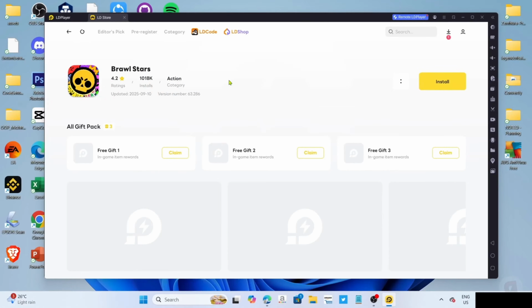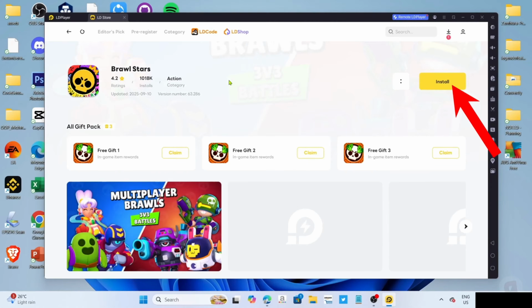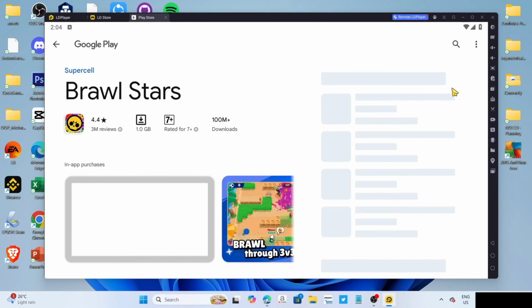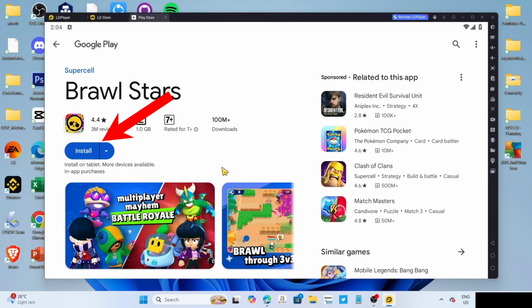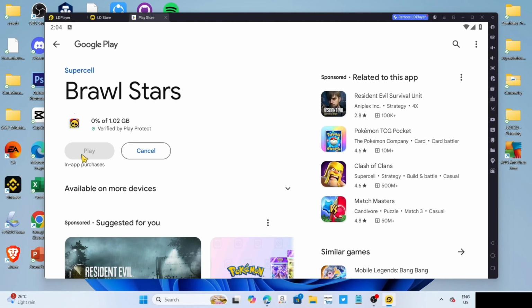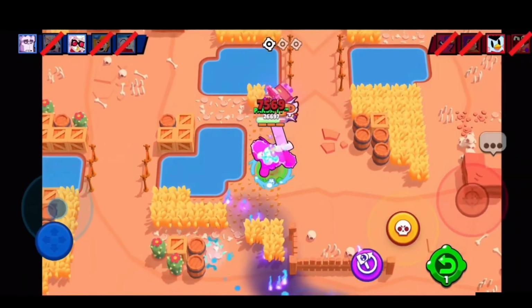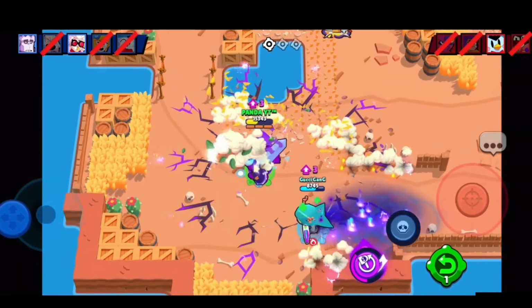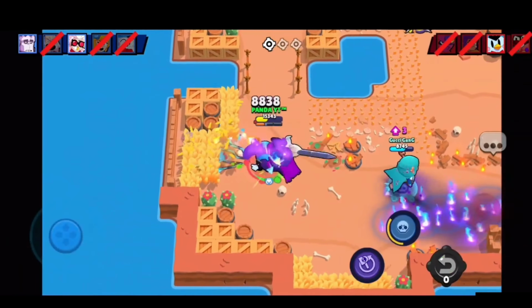And then finally, for the last step, you can now click the install button for the game. And then click the install button once again. And after that, the game will now start installing. Just wait for it to finish. And once it's finished, it's done. Congratulations, you will now have your Brawl Stars installed on your PC or laptop, so you can now start playing the game.